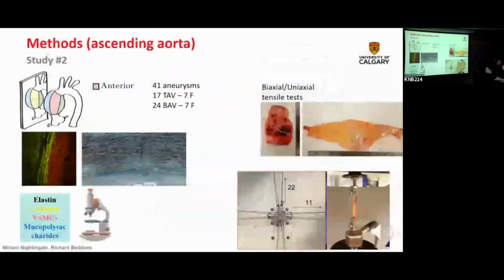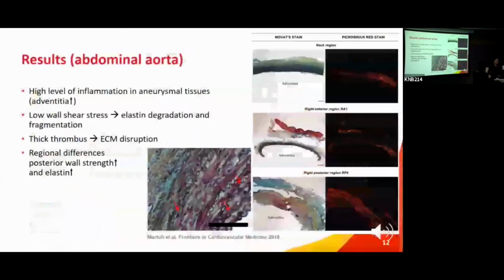So concluding with our first study, can I go back? Possibly. We found a high level of inflammation in aneurysmal tissue. It was actually higher in the adventitia. So what we're doing now, we're splitting the tissues. I have one study coming after, but we're doing it also. And we're trying to do it on the abdominal aorta. However, in the abdominal aorta, there's almost no layers. So all of those layers are gone. But we can do the adventitia medial analysis by looking at the specimen on imaging or histology when we take the whole through thickness.